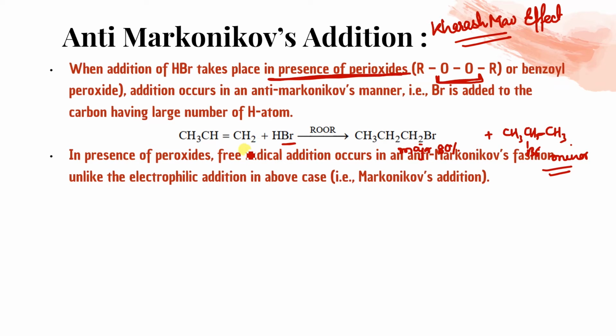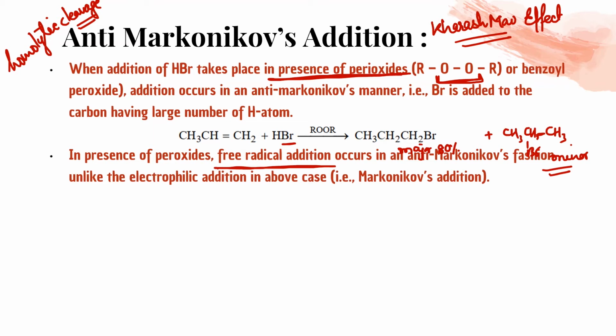I will explain it. So anti-Markovnikov जो होता है वो free radical addition को follow करता है. That means in peroxide के presence में there will be homolytic cleavage. And if there is homolytic cleavage, that means it is going to form free radicals. While Markovnikov follows heterolytic. ठीक है? And that's why वो carbocation के formation पे depend करता है.